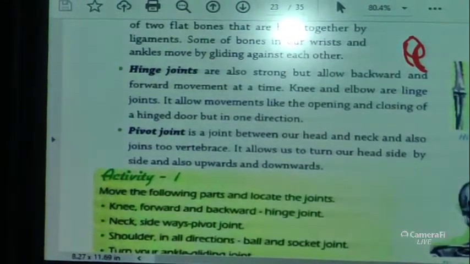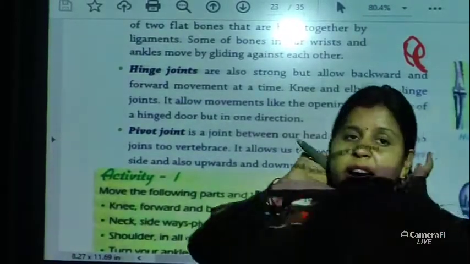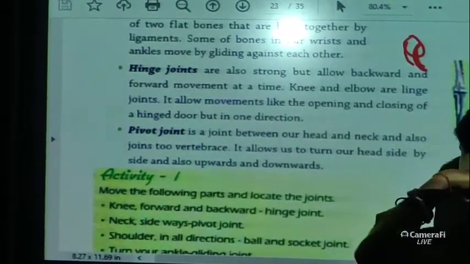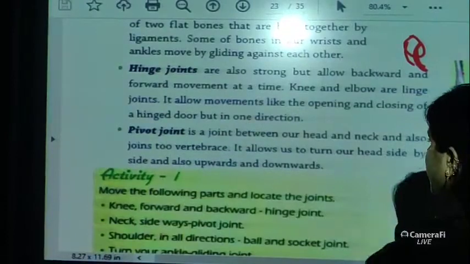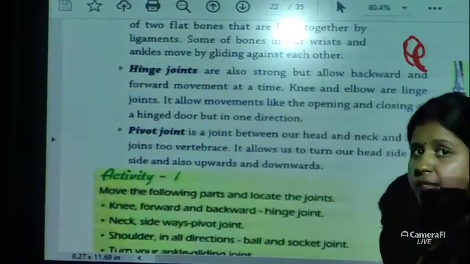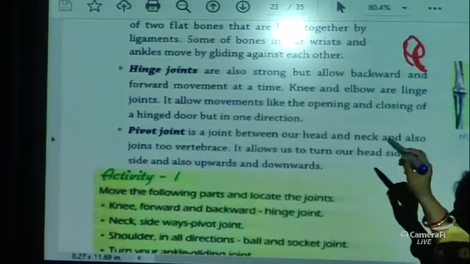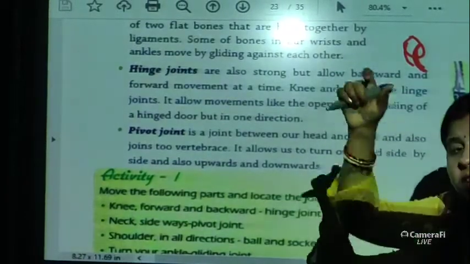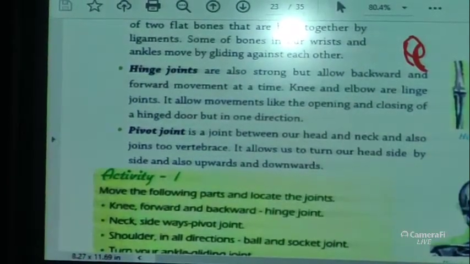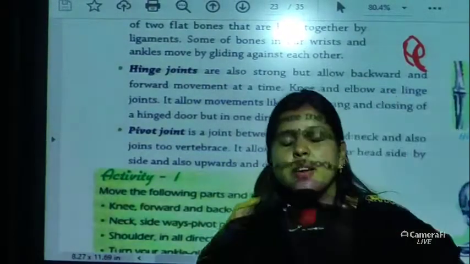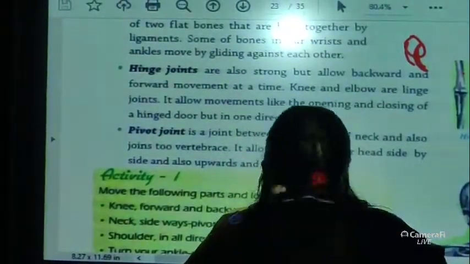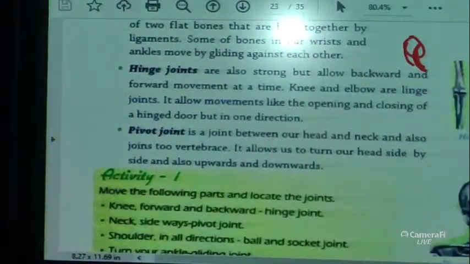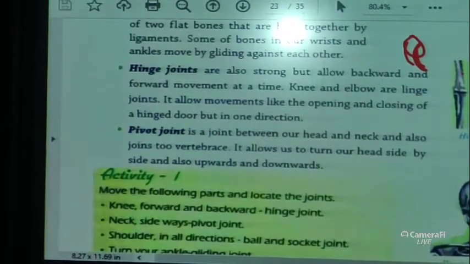Now the pivot joint is a joint between our head and our neck, and also a joint to the vertebrae, that is the vertebral column, the spine or backbone which I told you about. It allows us to turn our head side by side, down and upward, because of the pivot joint, right?